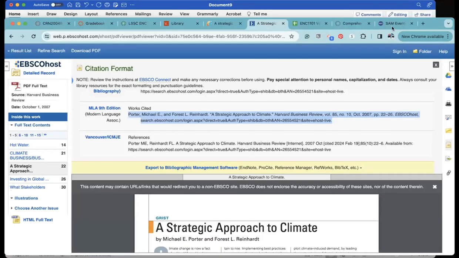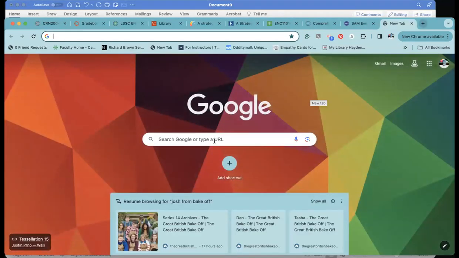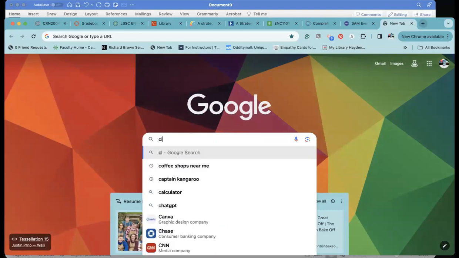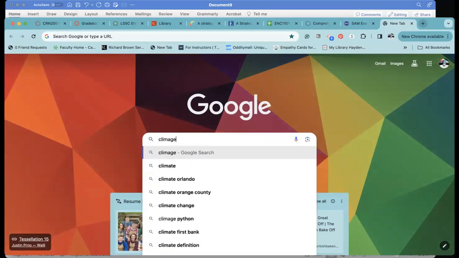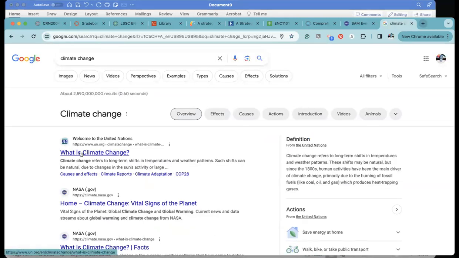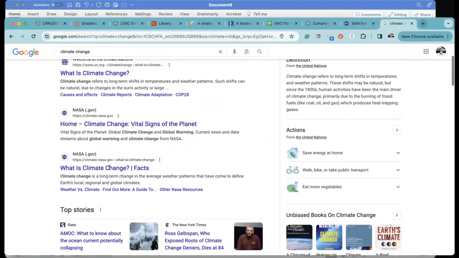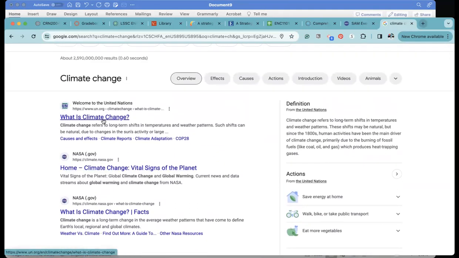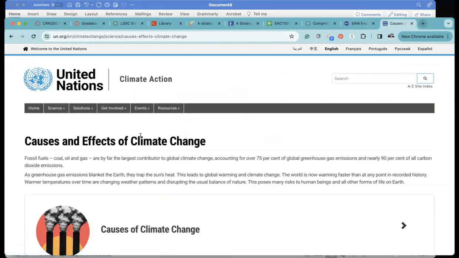One last thing. Now, again, you're not supposed to be using a ton of websites, but let's say you have a website that has something on it that you absolutely have to use or you will die. So the NASA and the United Nations, both of these would be good sources. They are definitely reputable sources. So let's say we want to look at the causes and effects of climate change through the United Nations. What we are doing is we are citing a page on the United Nations website that is called Causes and Effects of Climate Change. It does not have an author listed.